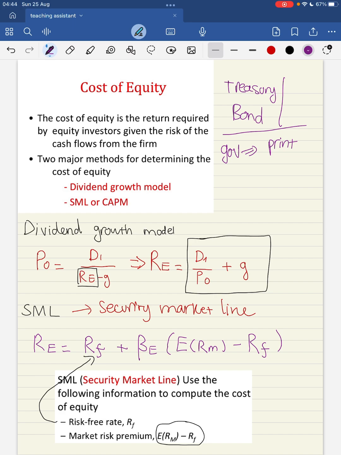Next, beta is the company beta. We can also call it the risk level of the company. In the exercise, mostly the professor will provide us with the number, so we don't need to worry about it. All right. Next is ERM minus RF. ERM stands for expected market return, and RF again is the risk-free rate. Combining them by taking the expected market return minus RF, we have the market risk premium.